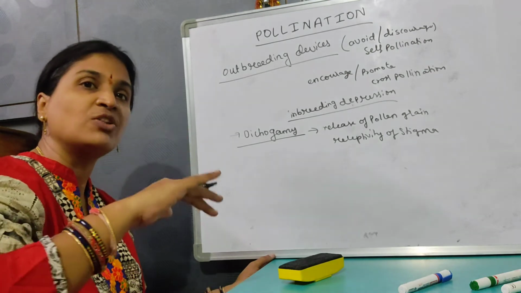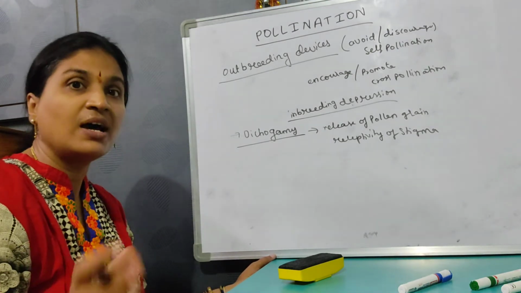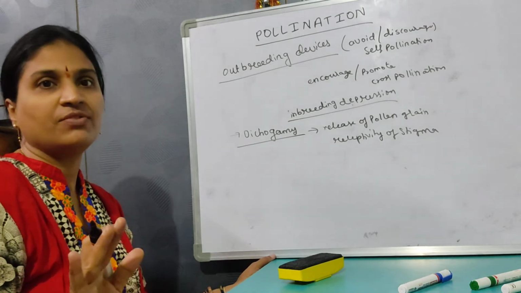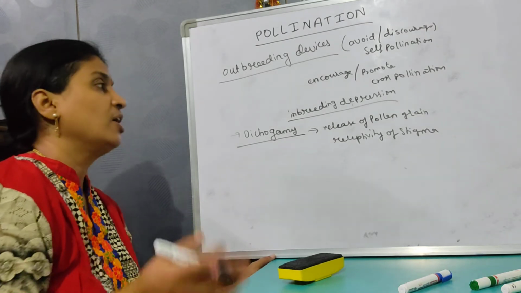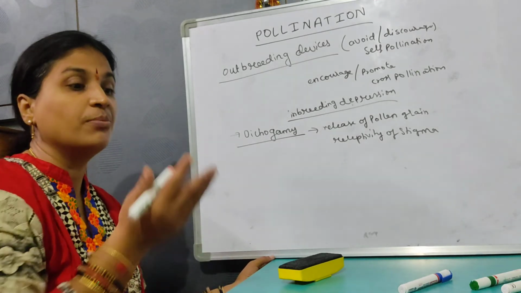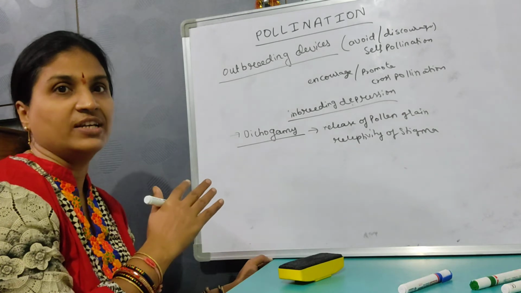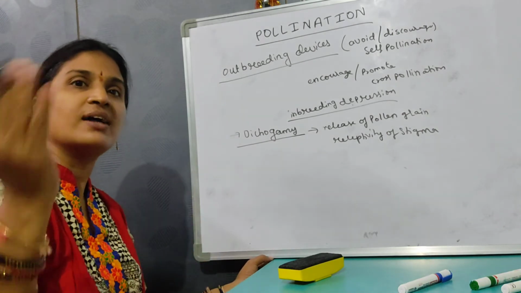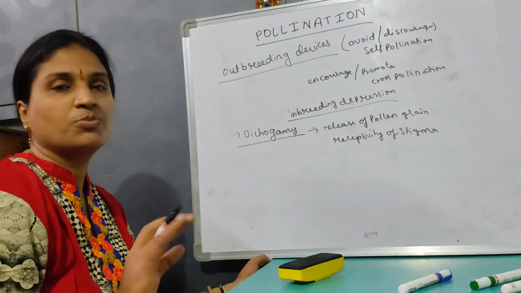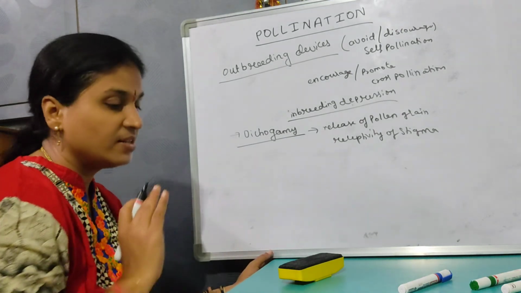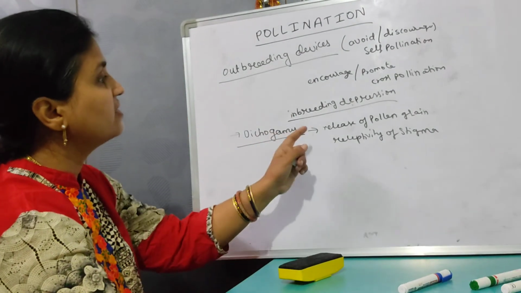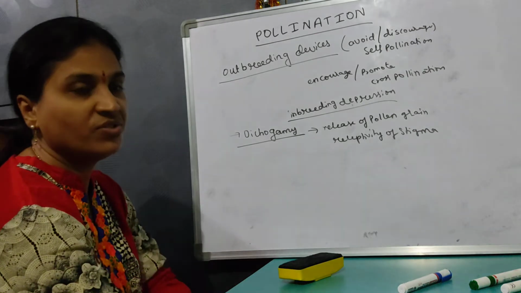In such cases, if the pollen grains fall on the stigma that is not mature, not ready to take the pollen grains, it will definitely fall off and self-pollination is stopped. Otherwise, the stigma will be ready to take the pollen grains, but the pollen grains are not released. So what happens? The other pollen grains will come and germinate. So here the chances of cross-pollination are more and more. So there is no synchronization between the release of pollen grains and receptivity of stigma.